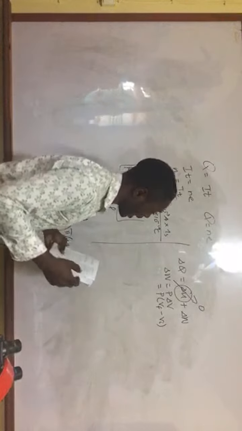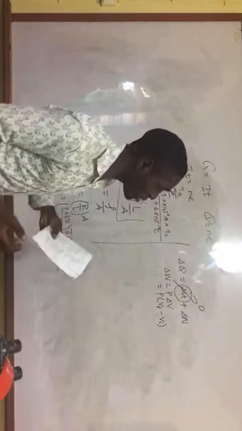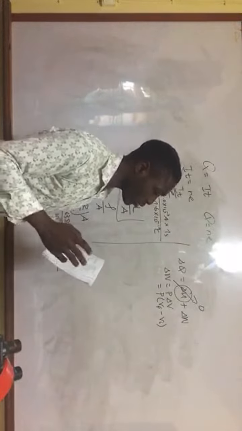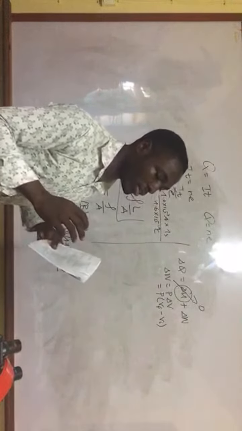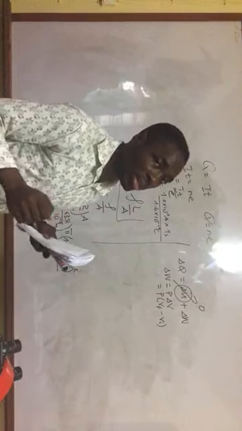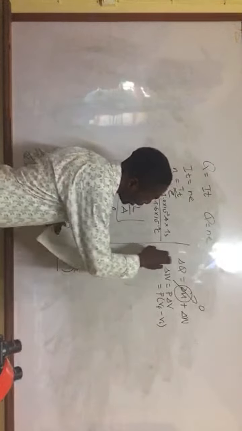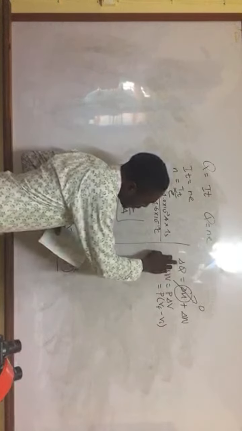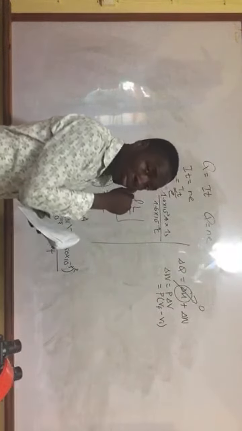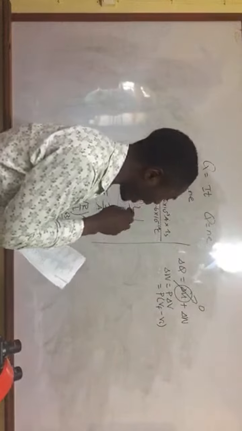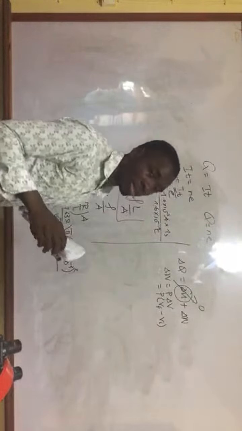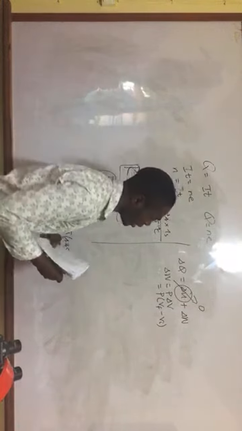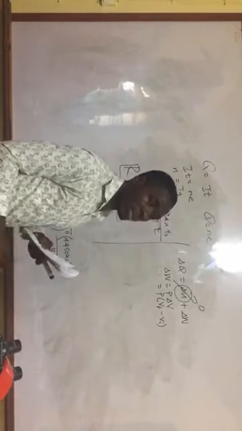There's what we call the adiabatic process. An adiabatic process occurs in a system where heat neither enters nor leaves the system. So in an adiabatic process, delta Q is the one that is equal to 0. And in an isovolumetric process, delta W will be equal to 0.